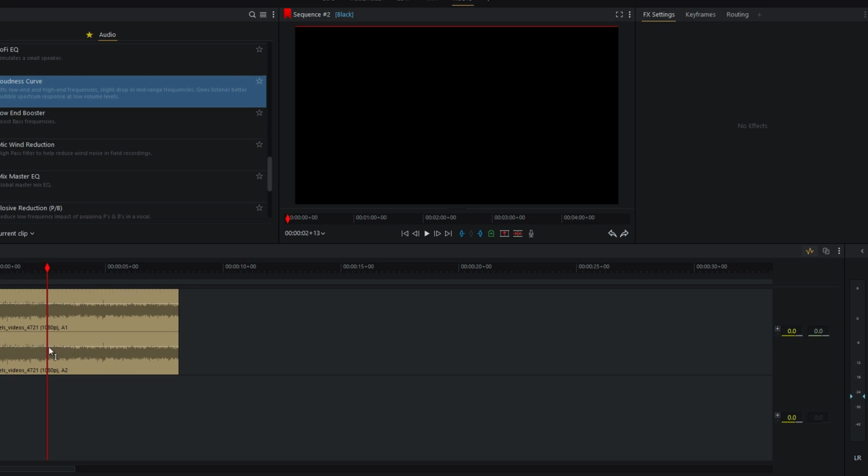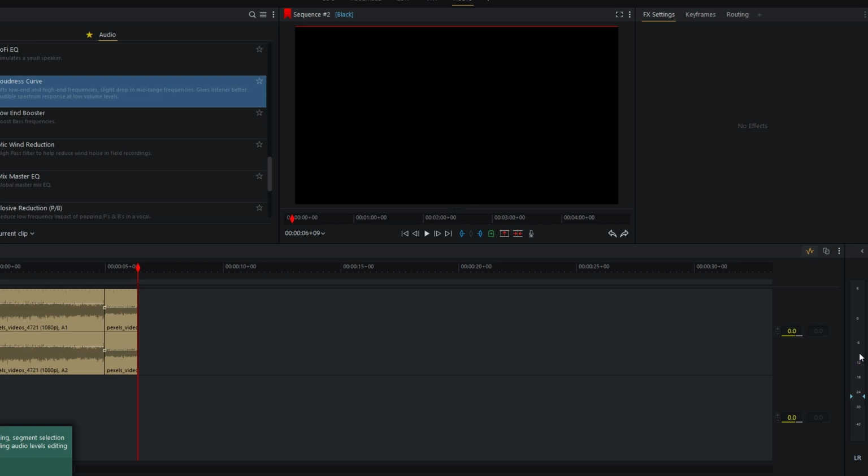If you want to adjust the audio levels of each clip individually, locate the white dotted line running through your clip. Drag this line up or down to adjust the clip's volume.